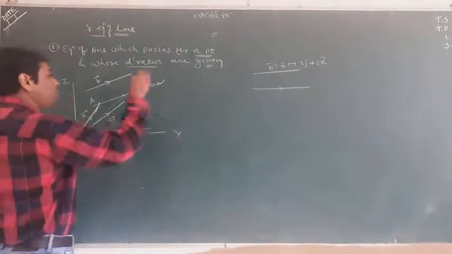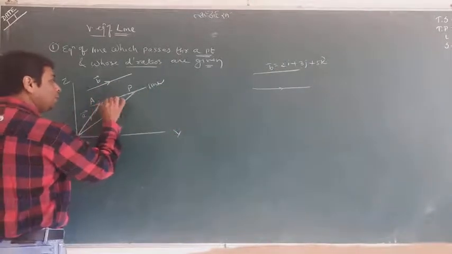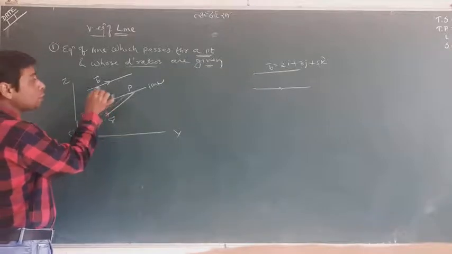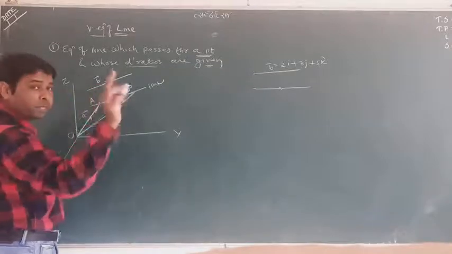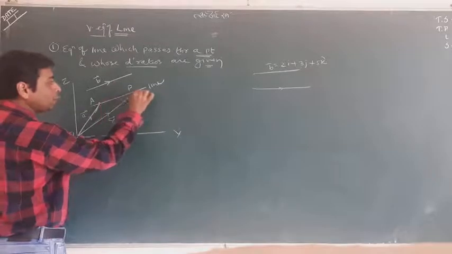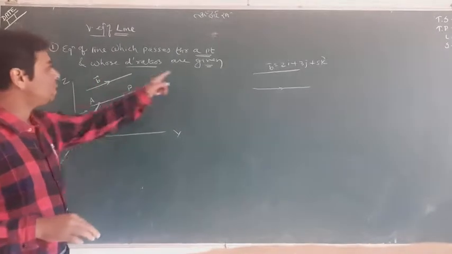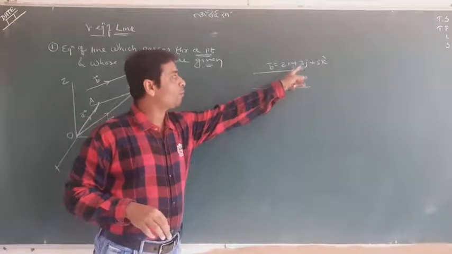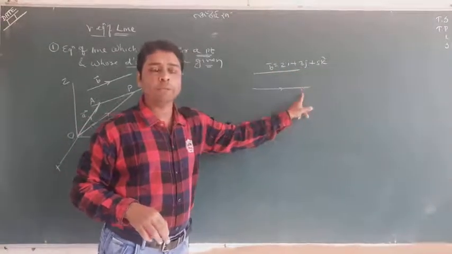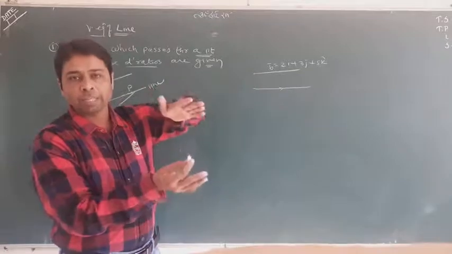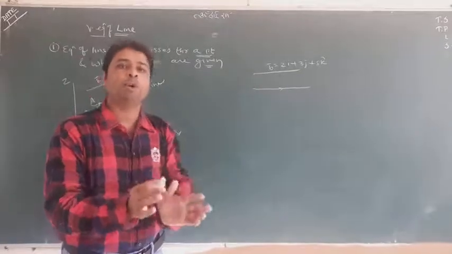Let me repeat myself. This is my required line which is passing from A, which is parallel to B. It means that if you want to find the ratio of this line, whatever B is equal to, suppose 2i, 3j, 5k, then 2, 3, 5 will be the ratio of this line, because when lines are parallel, their ratios are same or proportional.